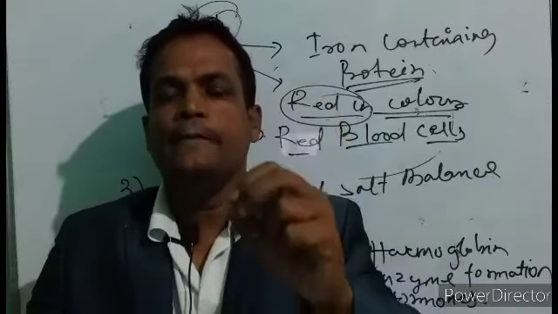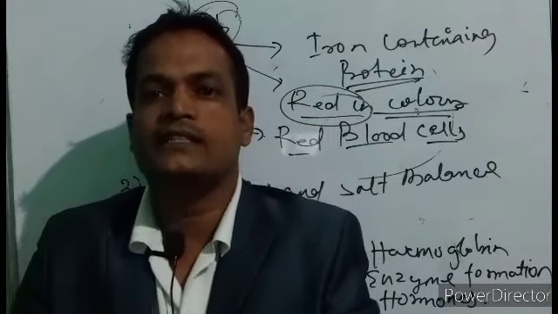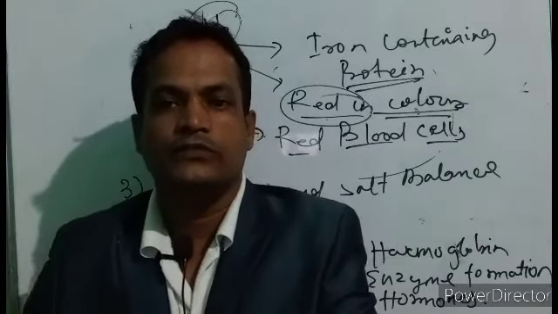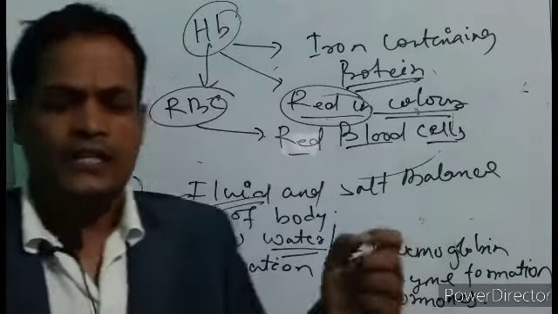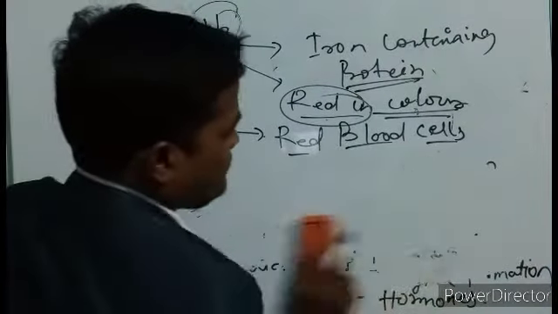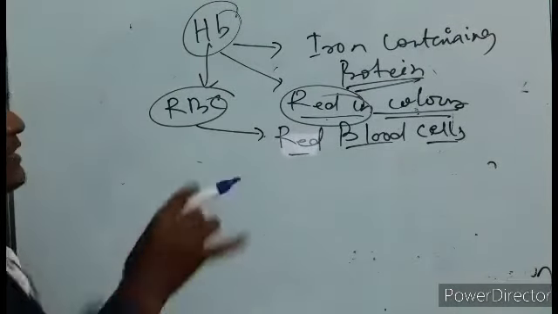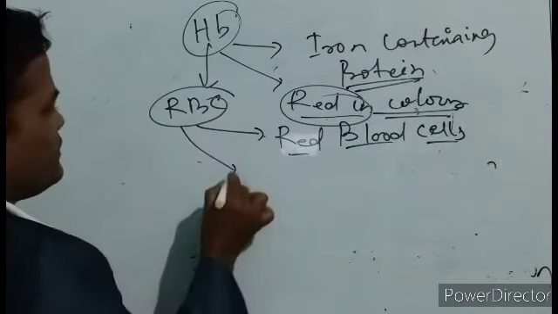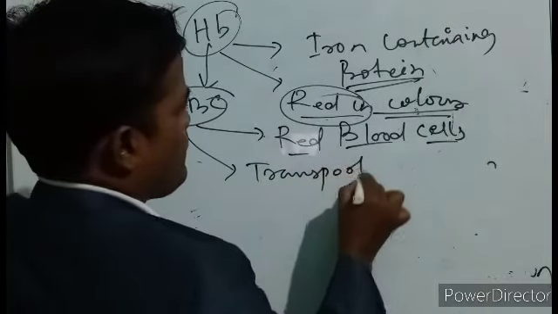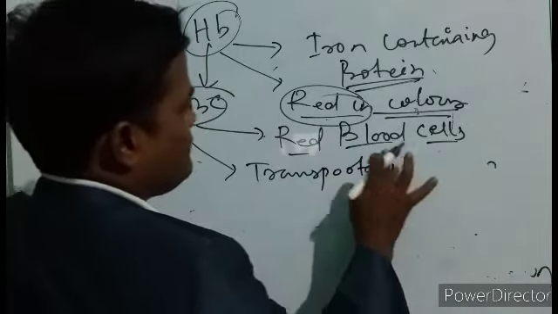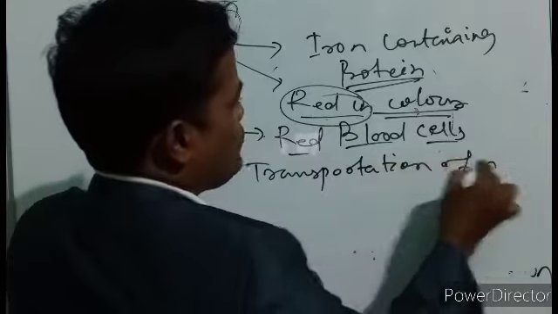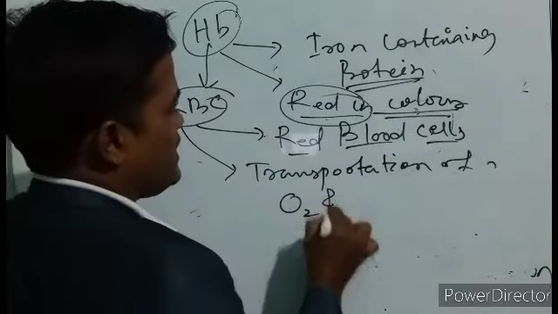Hemoglobin not only gives the blood its red color, it also has another important function: the transportation of respiratory gases, oxygen and carbon dioxide.